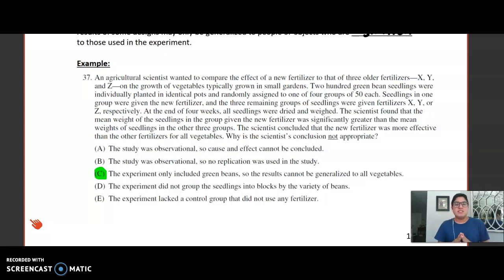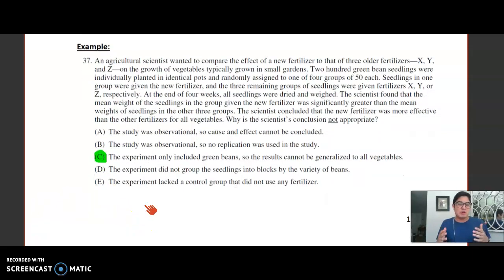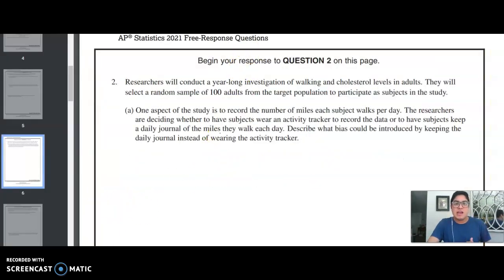Well, the correct answer is that the experiment only included green beans, so we cannot generalize these results to all of the vegetables, right? Because I only used green beans in my experiment, it would not make sense to say this about tomatoes or sweet potatoes, etc. Things like that. So you're really looking for those keywords, random assignment, random sample. And I'm actually going to reference here some of the FRQs over the past few years, just to get a better idea of what we're looking for.